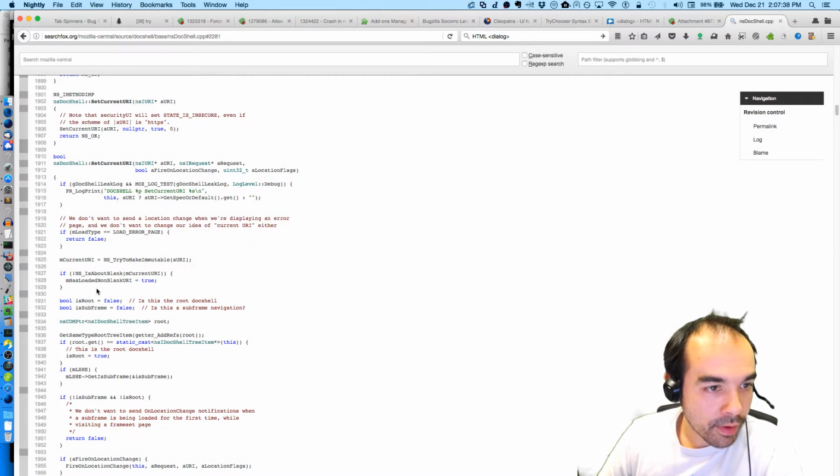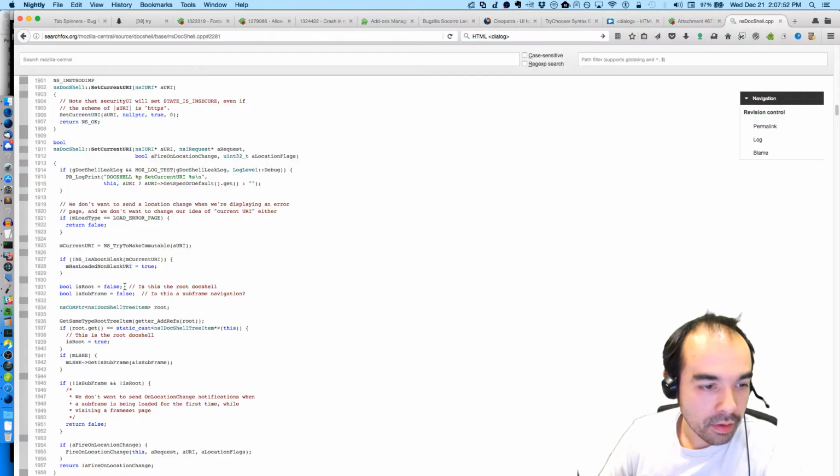That's true if we've been told to set the current URI to something other than about:blank, which sounds appropriate. That also means that if it's starting with about:blank, then we won't force paint, and that's no good.